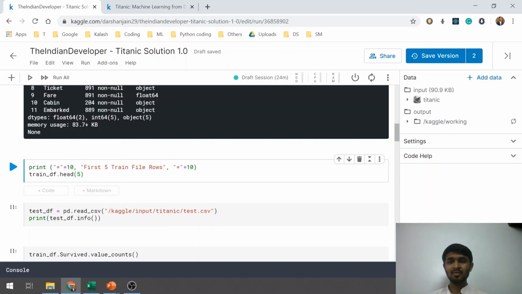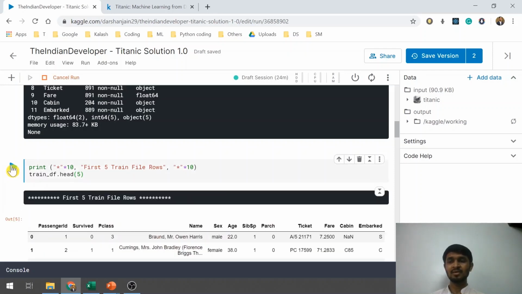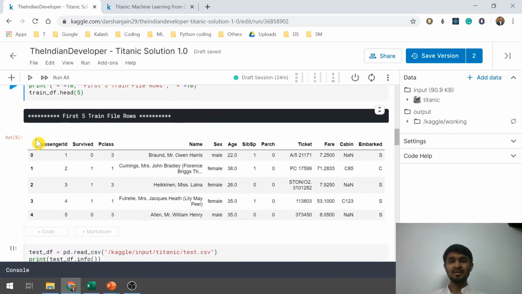This part of the code will do that, and I am just entering the number of rows that I want to retrieve, that is 5. I can even enter 10, 15, however many rows I want to see. Let me just run this code. You can see that I am able to see the data in tabular format here.